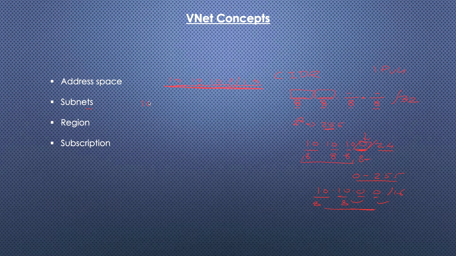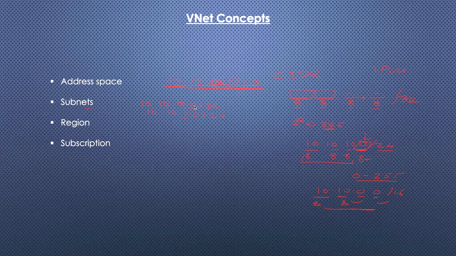So in between this can be 10.10. This is 16, so it should be 0, 0, then 16. So 10.10.0.0/24 is what I have chosen. Another subnet we can create here is 10.10.1.0/24. So here I'm changing the second location IP, 0, 1, 2, 3, 4, and we can create n number of subnets out of it. We can change here also.